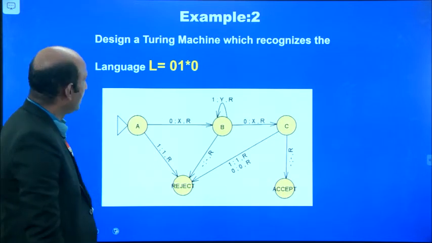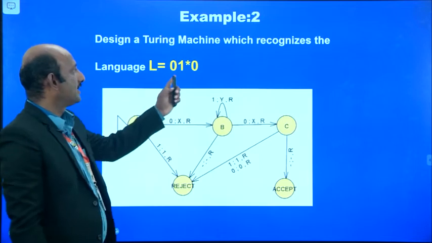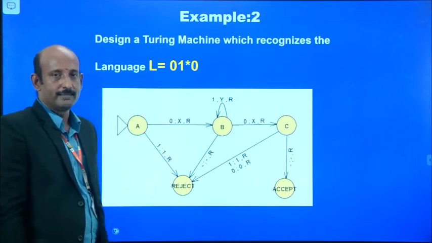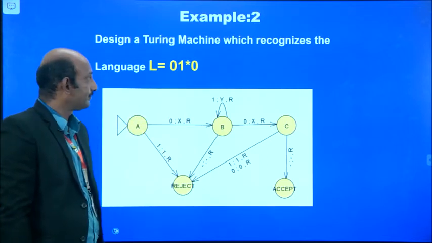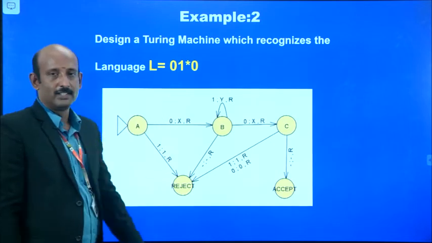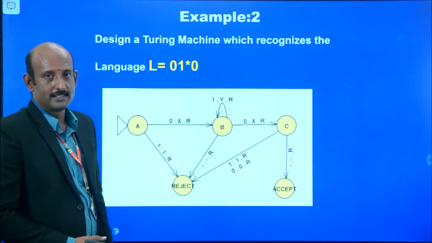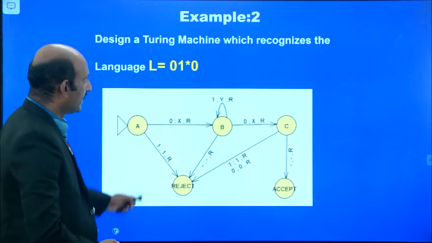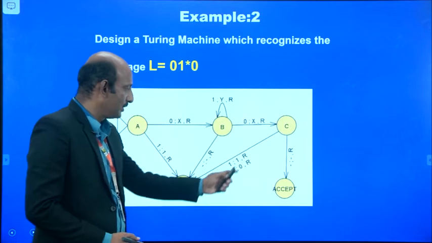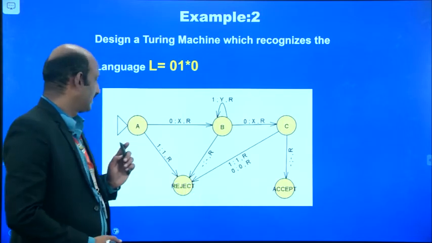So I hope you are understanding this: 0, 1 star, 0. That means strings beginning with 0, ending with 0, and with any number of 1s in the middle part. We can build Turing machines like that.